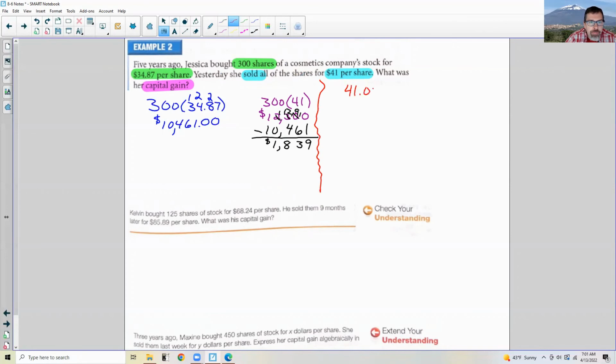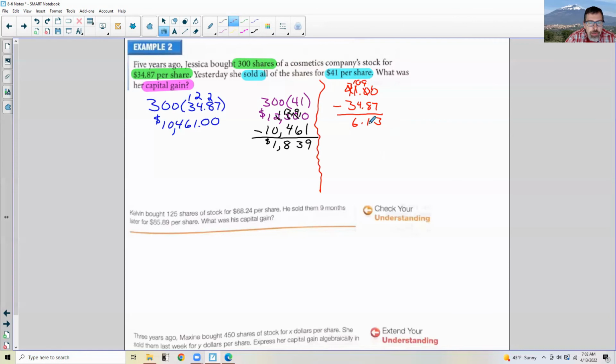$41 minus $34.87. So your sell price minus your purchase price. And when I do that, I get 9, 10, 3, 9 minus 8, 3, 10 minus 4. So she made $6.13 per share. There are 300 shares.